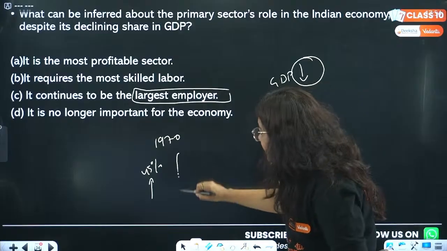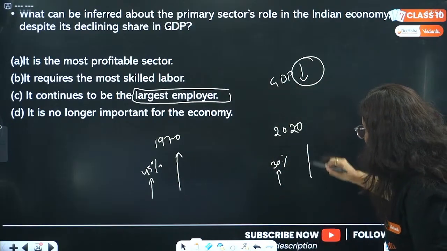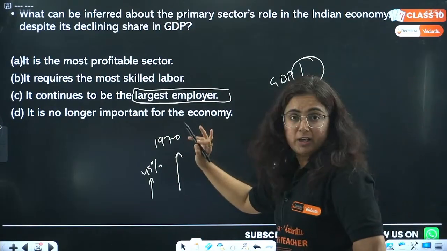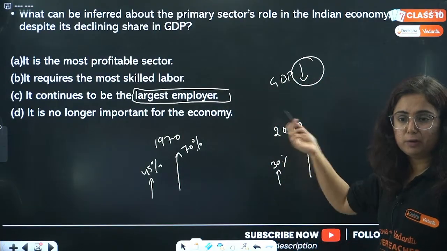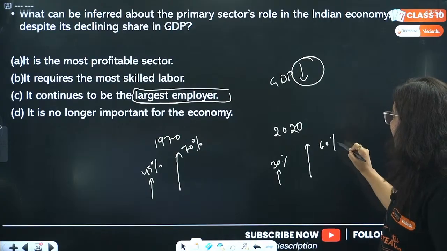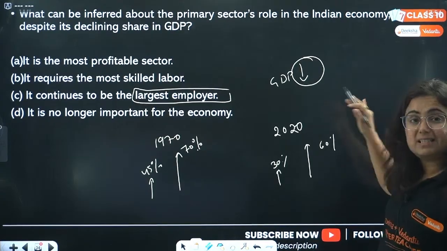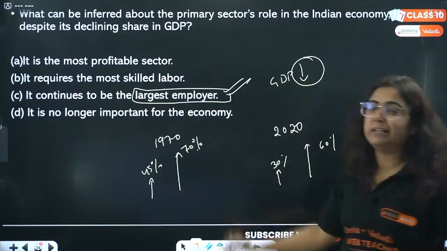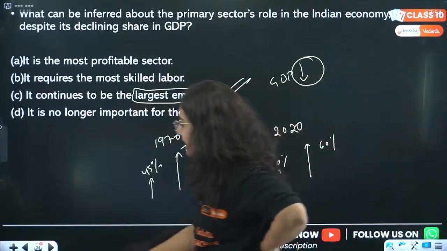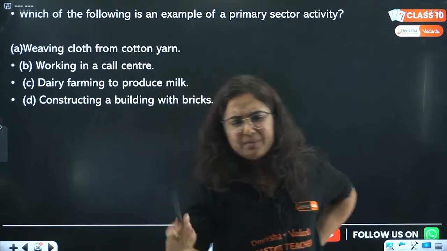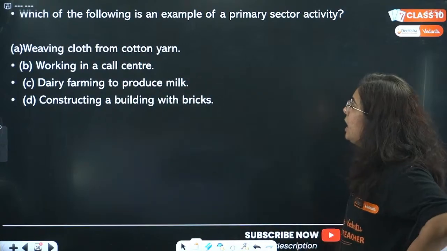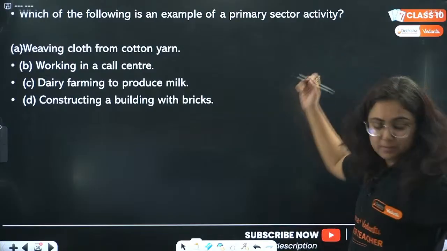If 70% of employees were in this field, now it has dropped to 16%, but still this sector is the largest employer in India, because India is an agriculture-dominant society and here we want more labor.